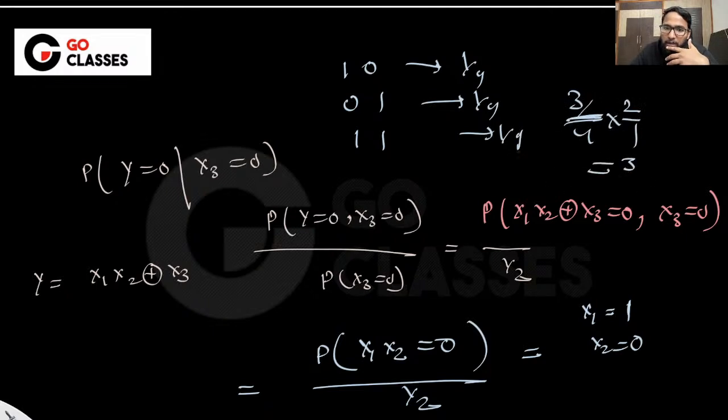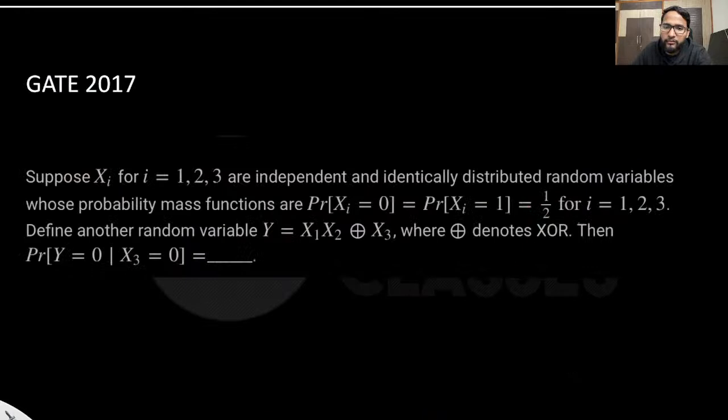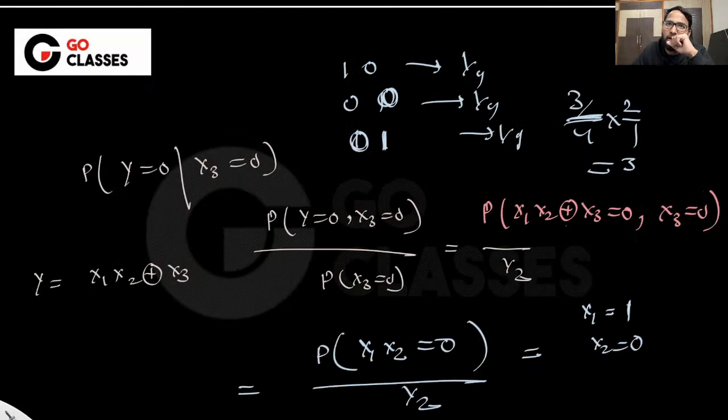Something is wrong. Okay, x1 x2 equal to 0. Sorry, this is 0 0 1 0 0 1. They are taking with 1 by 2, 1 by 2, and they are independent, right?